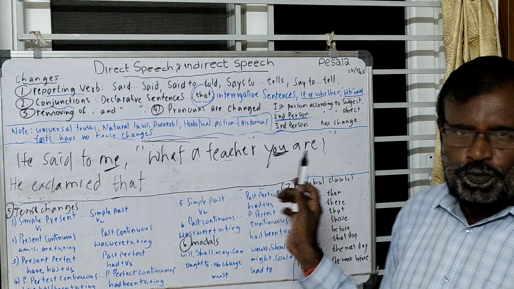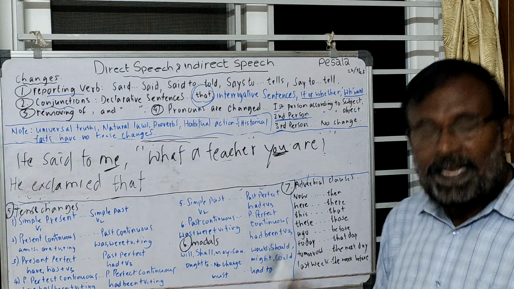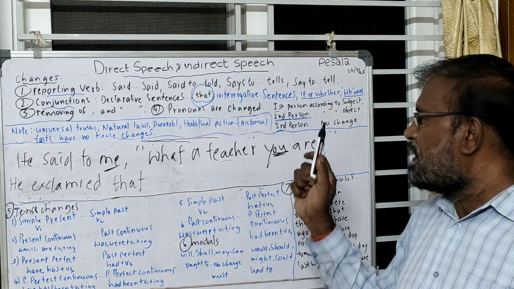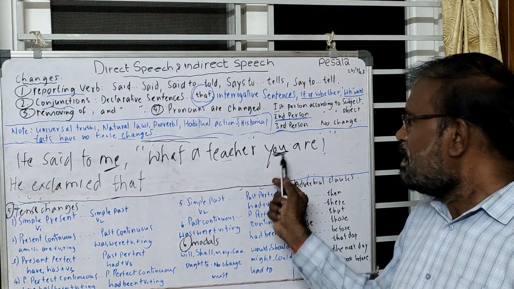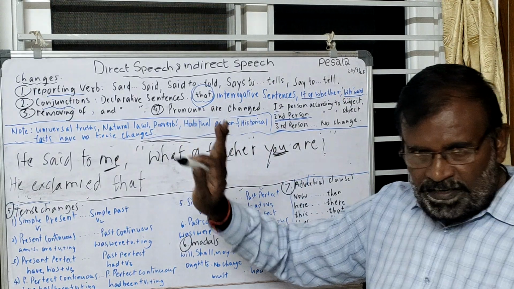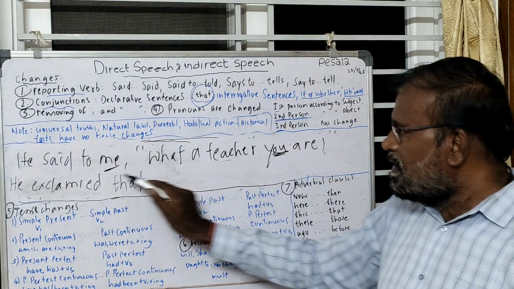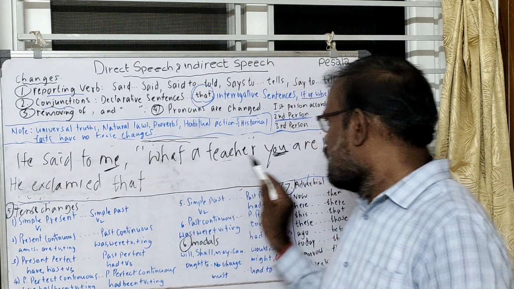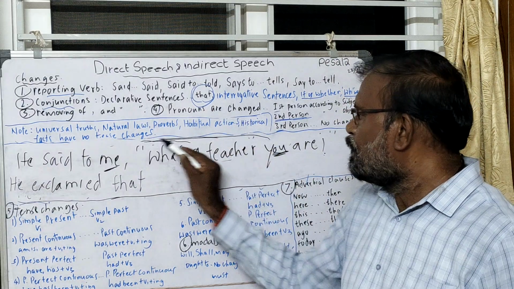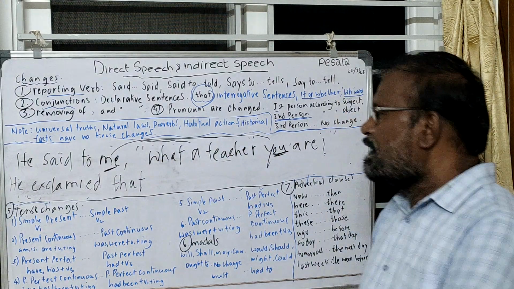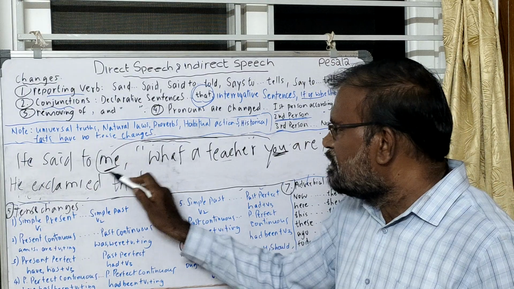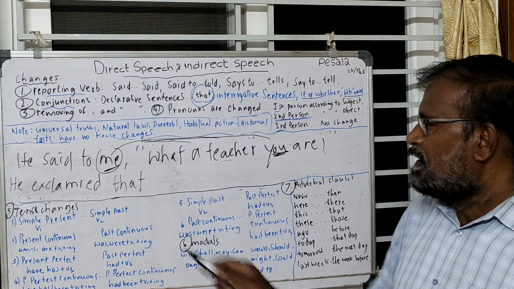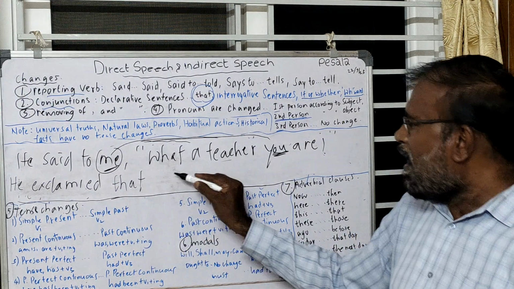But here you is a second person pronoun, so it should be transformed according to the object of the sentence, not the subject. What is the object of the sentence here? Me is the object. Here you means me. As it is the object, me becomes I. He exclaimed that I.